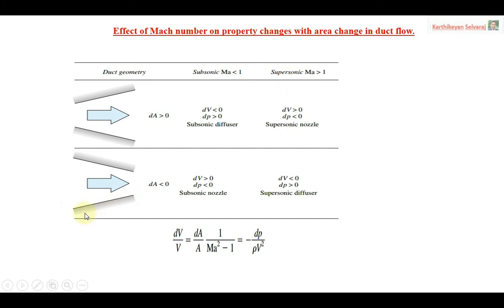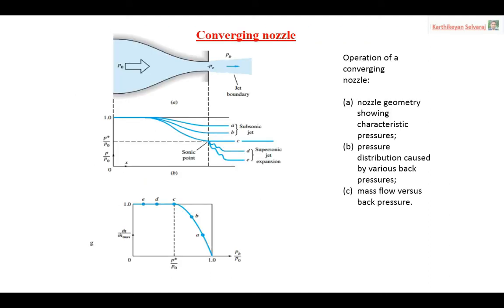Then with the same supersonic flow, when the area decreases, velocity decreases and pressure increases. So this is called a supersonic diffuser. How can I understand all those things? The behavior changes can be understood with the help of the equation below, which relates area, velocity and Mach number. This is one of the famous equations.